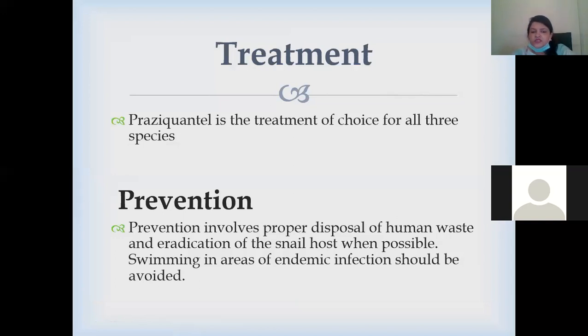How will you prevent it? As I told you before, you have to ensure proper disposal of human waste, either feces or urine, and eradication of the snail host when possible. And swimming in the areas endemic with this infection, like in Africa, should be avoided or prohibited.